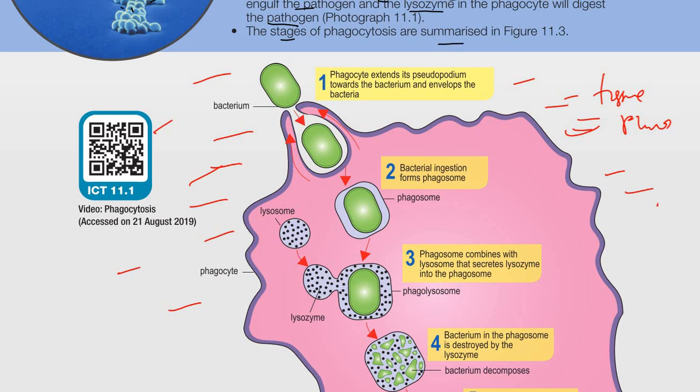The first step is the phagocyte extends its pseudopodium towards the bacterium and envelops the bacteria. Envelop means encircle or trap the bacterium inside.